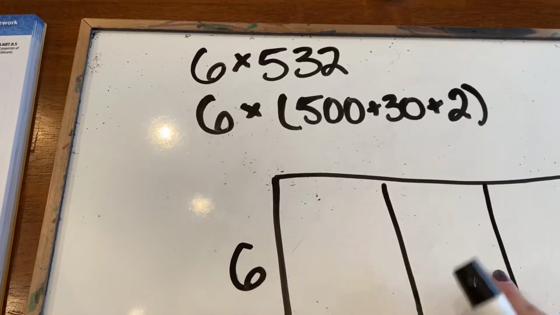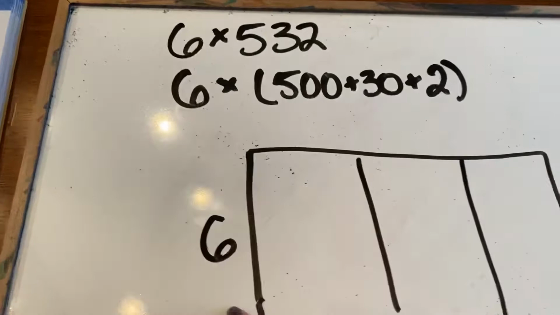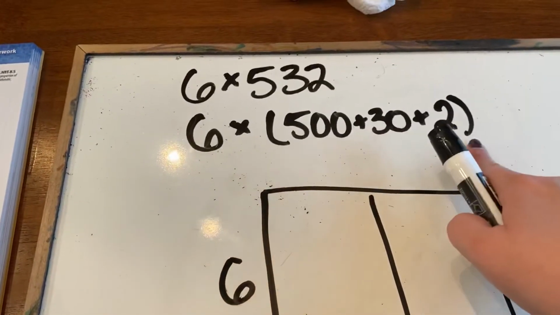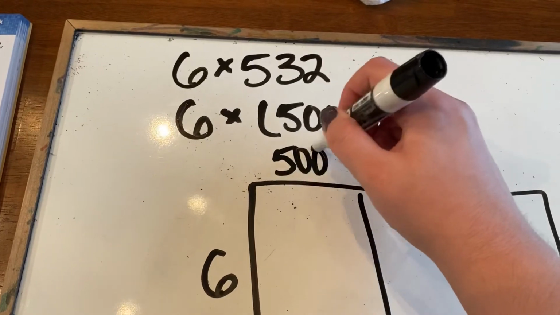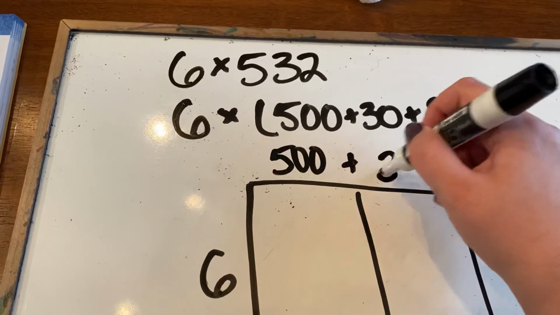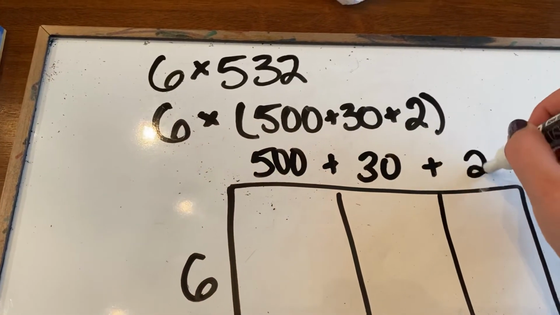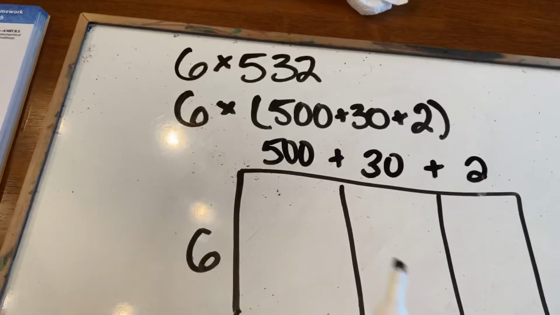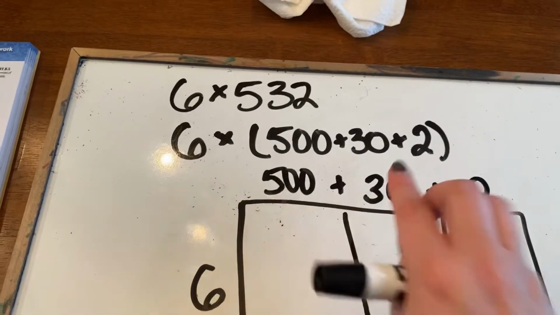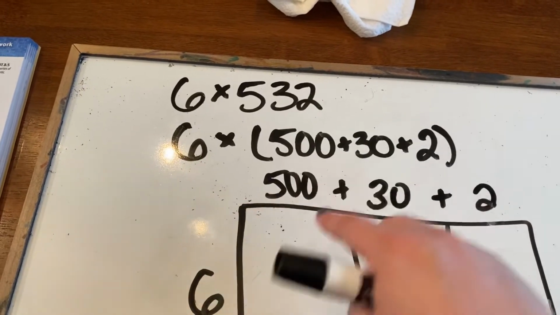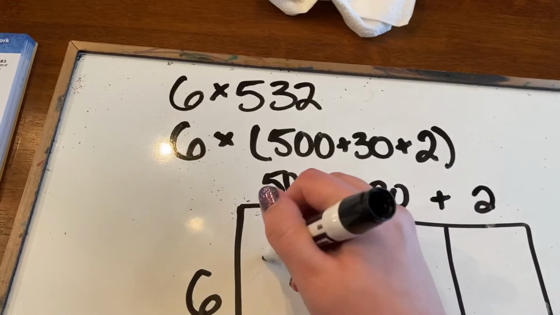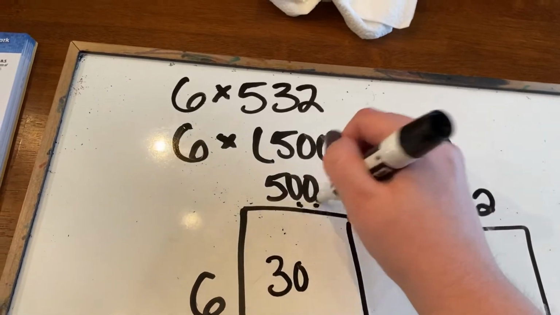Multiplying all 3 of these boxes by 6, so the 6 goes on the side. And then each piece of the expanded form goes across the top. And then I just multiply the side times the top, and I'm going to do 1 box at a time. So 6 times 500, 6 times 5 is 30, with my 2 zeros.